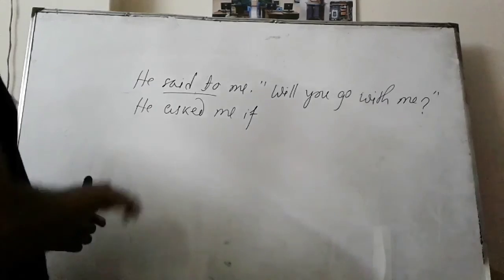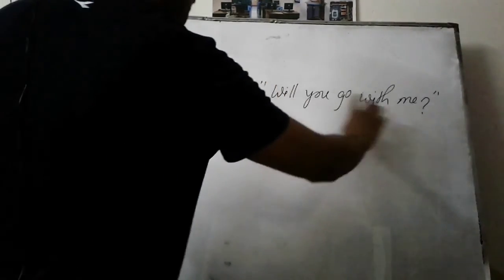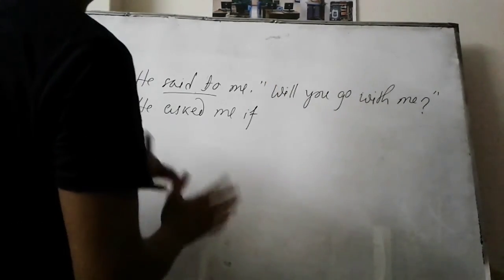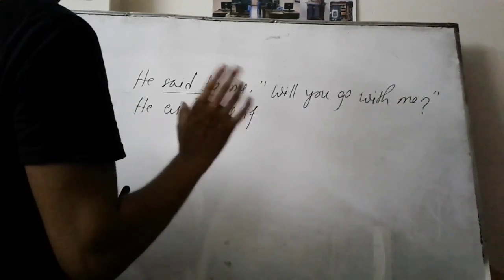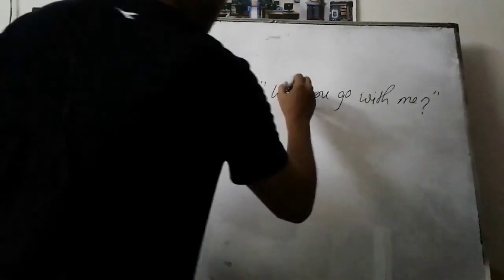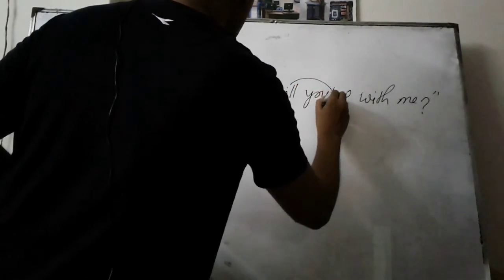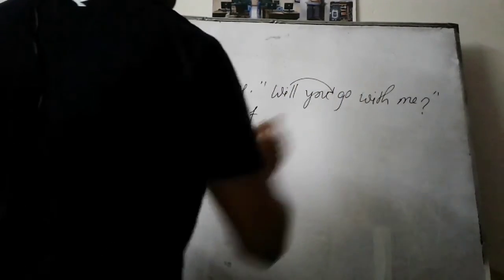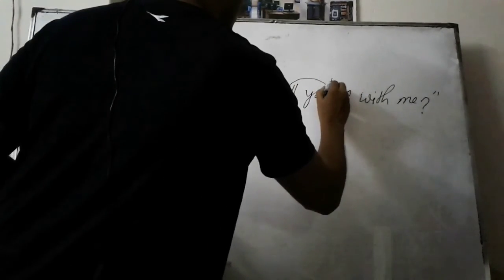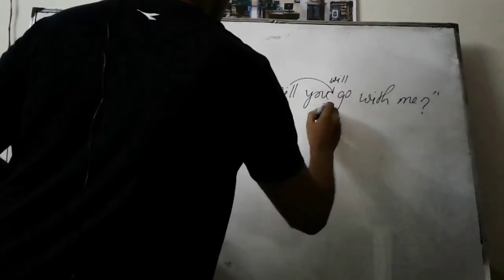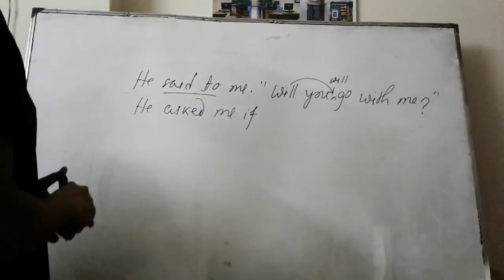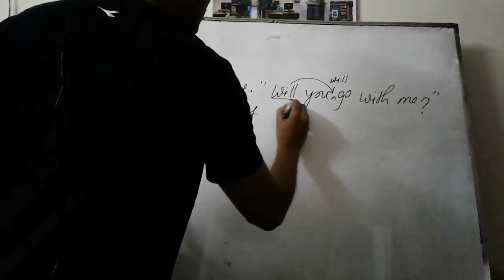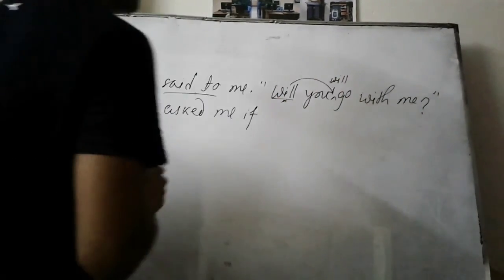Now you have to convert that interrogative sentence into an assertive sentence, but in rough portion. Like the assertive form of this sentence will be, you will go with me. That means our will actually is here. So we don't have any will here, it has already come here.